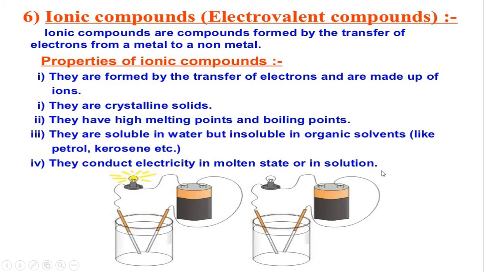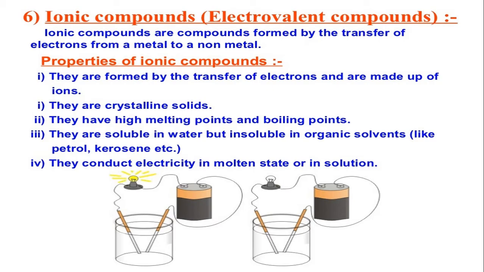Next we are going to see the properties of ionic compounds. Ionic compounds are generally solid and hard. They are crystalline solids. They have high melting and boiling points. They are soluble in water, but insoluble in organic solvents like petrol and kerosene. Ionic compounds conduct electricity only in solution form or in the molten state.